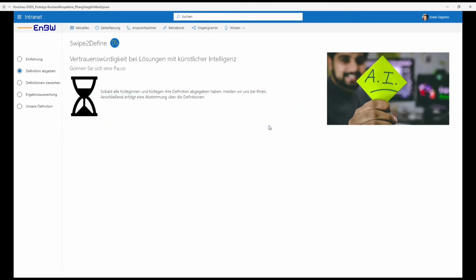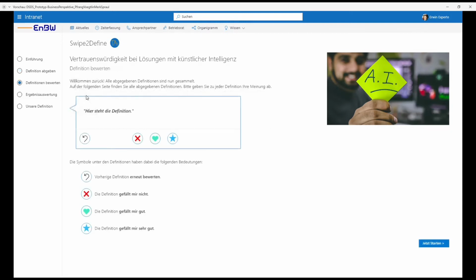Afterwards, the user has to wait until our digital service has collected enough definitions or until a certain time has passed. The idea is that the user can close the digital service and is reminded via email with a link when he can continue with the process. In this case, the next step is that the selected employees rate the definitions which were handed in. Therefore, instructions are shown in this screen.